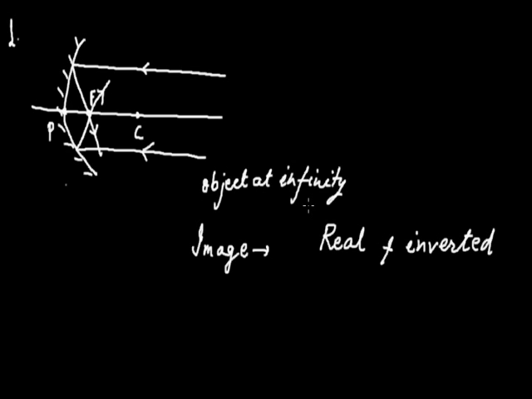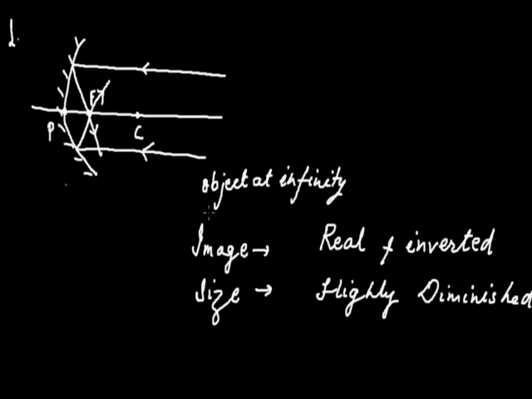As these rays, parallel rays, converge at a point, that's why the size of the image is highly diminished. We find that the image will be at focus.